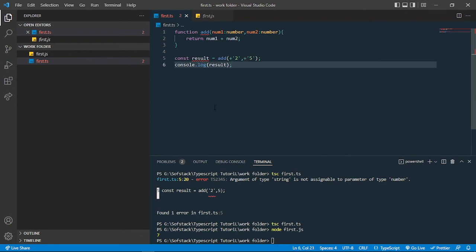So this is one way to use the types. You can also change this number to a boolean, to a string, anything you want. We'll be doing that practically in the projects when we are working with TypeScript and React, where we'll be working with more types. I wanted to make you understand how this type actually works, and why we use it.